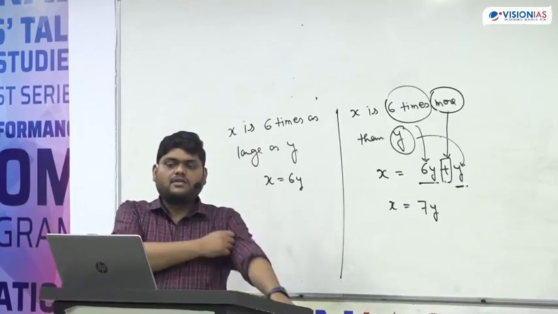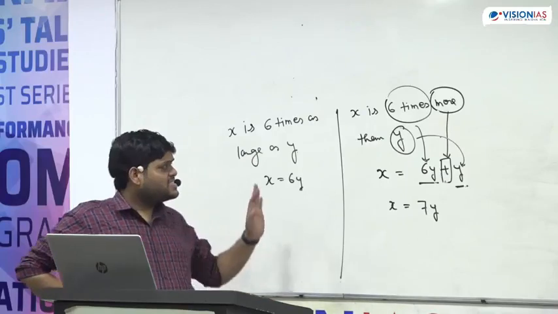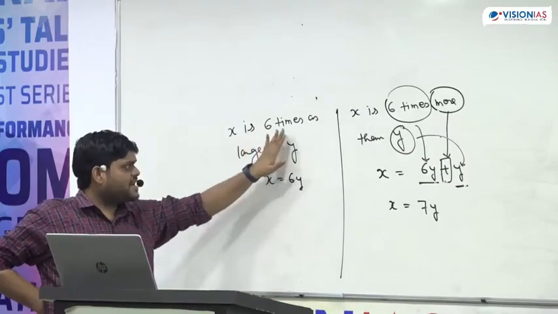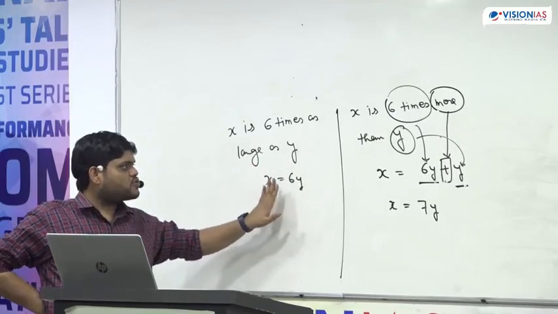Now one student is saying I'm not able to understand. Fine. See, this is what? X is 6 times as large as y. So the simple meaning is x is equal to 6y.